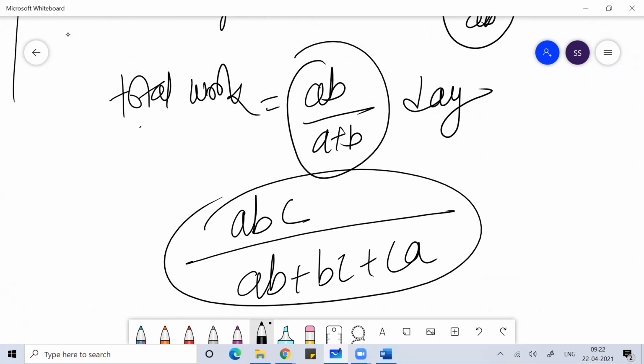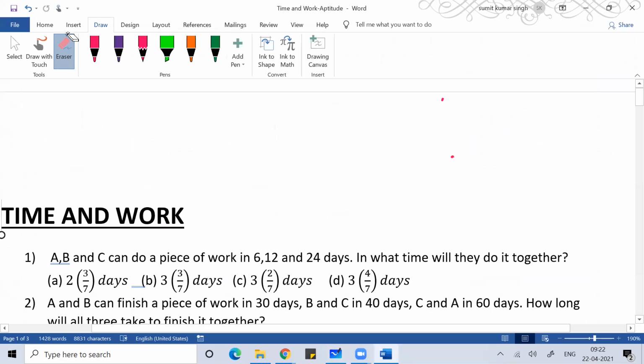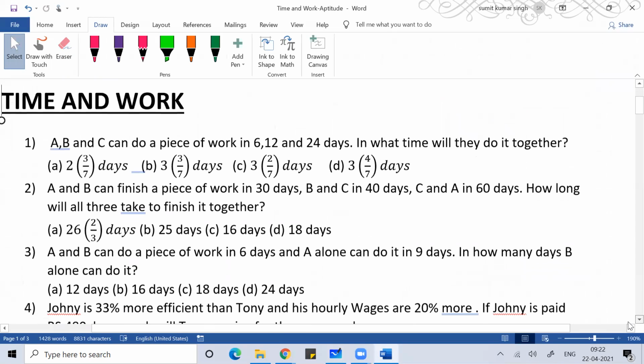You can apply this shortcut formula whenever required. If the question is very easy, no need to spend time in steps. You can do it very fast without spending time in steps.